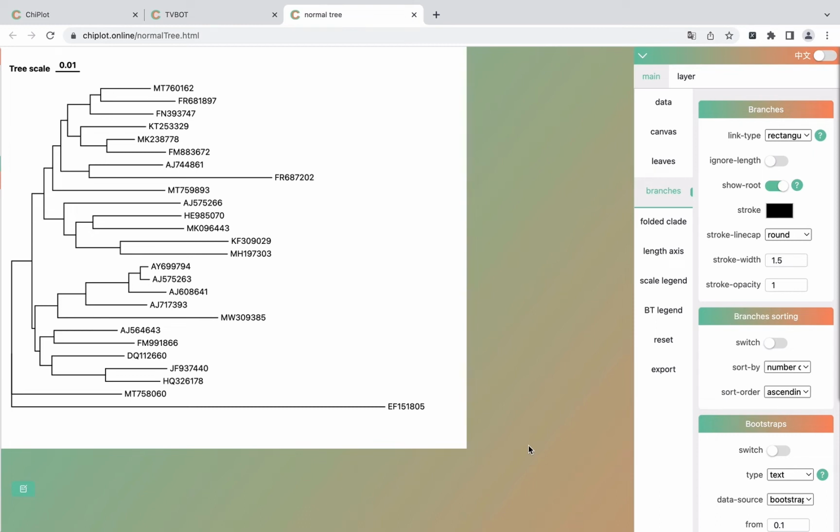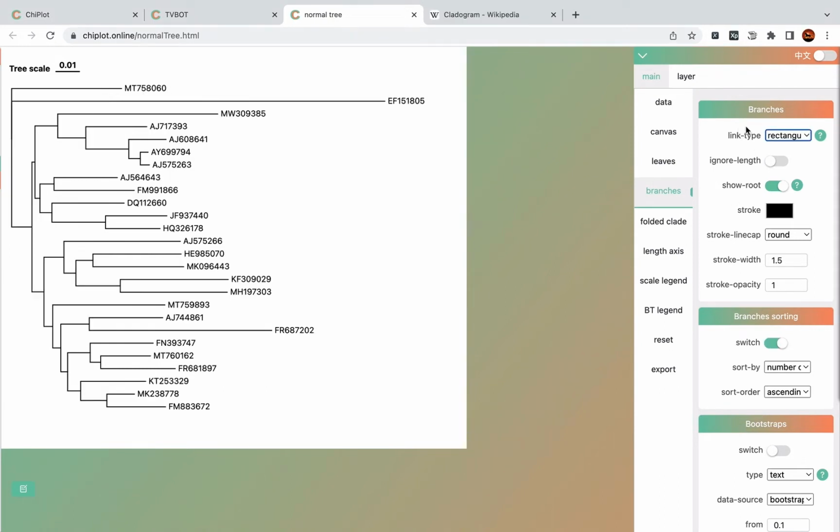In the next menu, we will introduce how to adjust the style of the branches, such as link type and colors of the branches, and branches sorting, and some setting parameters of bootstraps. The first attribute block is branches, and the first parameter is link type.